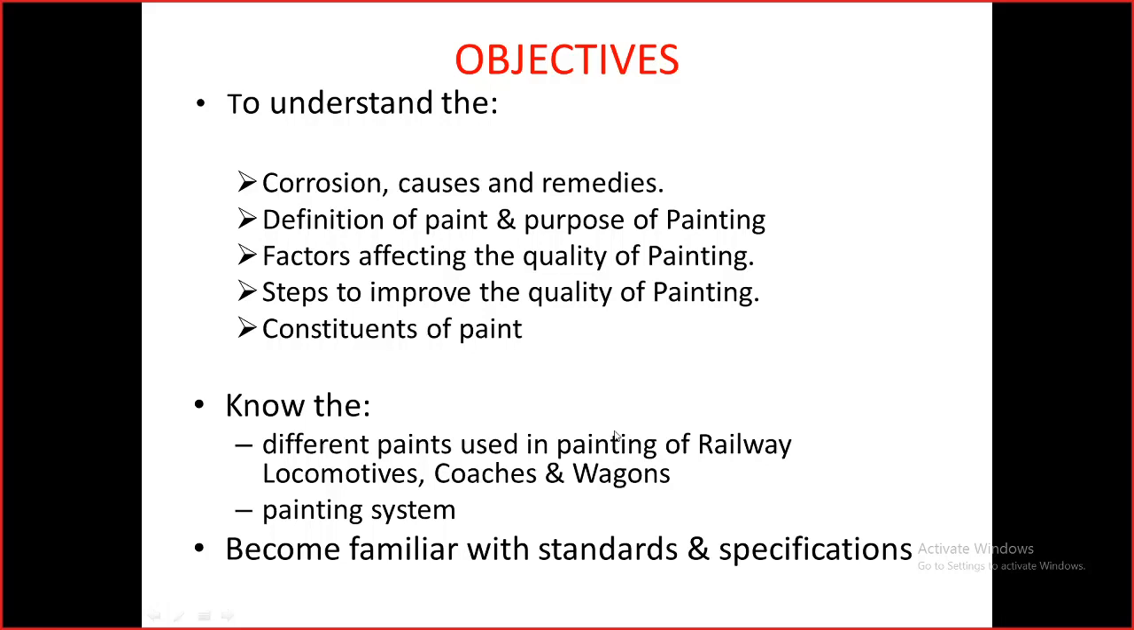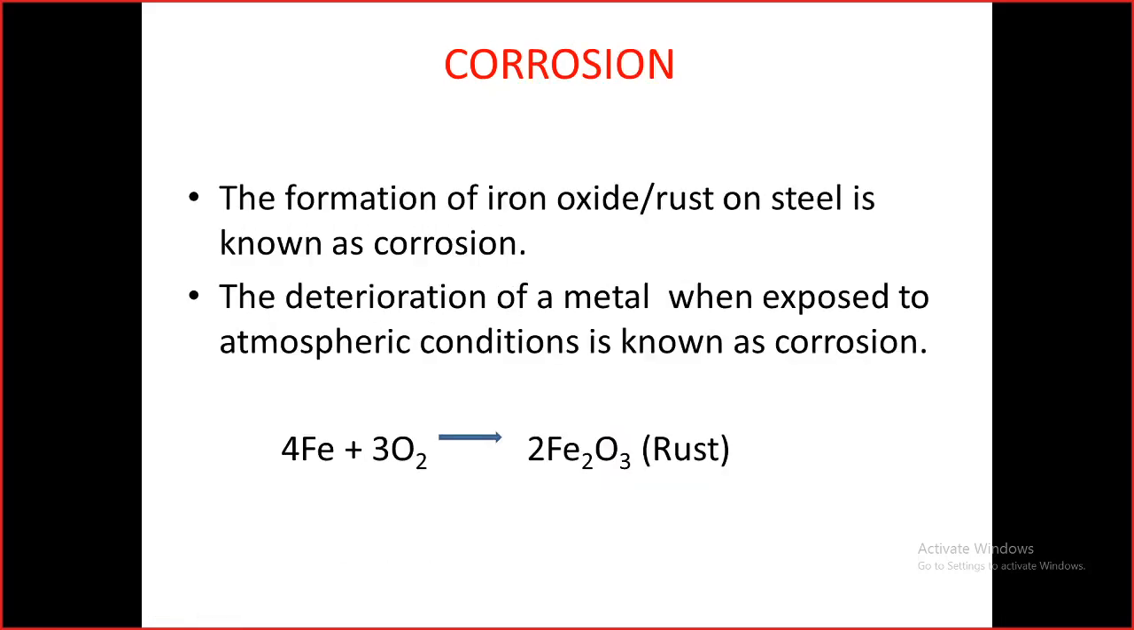Okay. First, we will see what corrosion is. Corrosion, all of us know very well. This is the formation of iron oxide or rust on the surface of the steel body. Or you can say that it is the deterioration of the metal when exposed to the atmosphere. Due to the atmosphere, this metal gets deteriorated. And you can see this equation also: 4Fe plus 3O2 is equal to 2Fe2O3. That is, Fe2O3 is the rust.